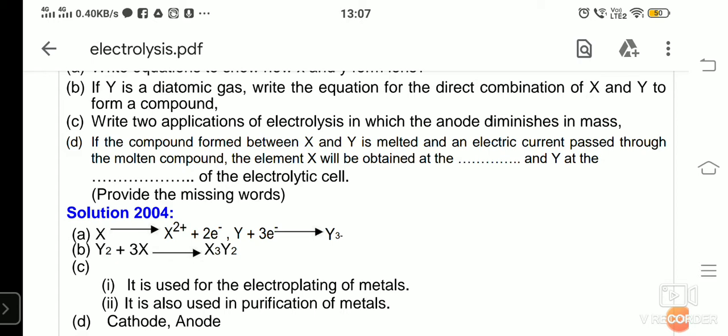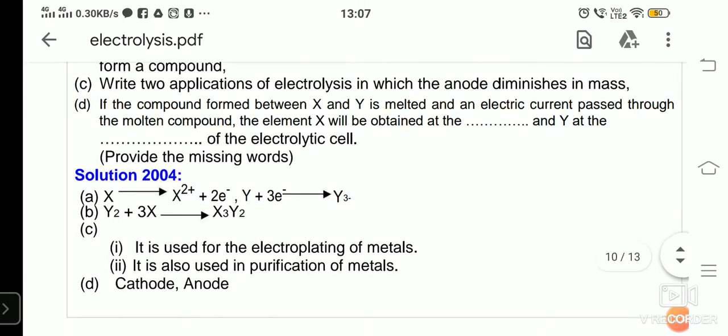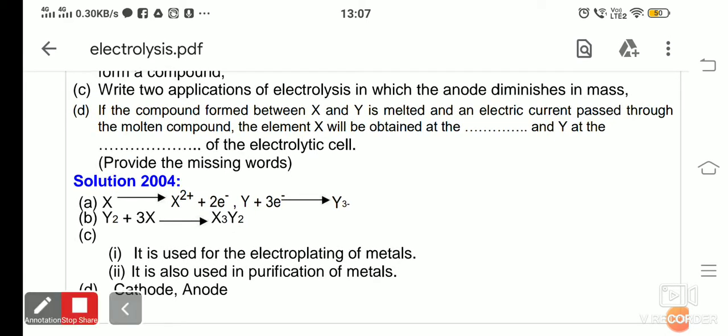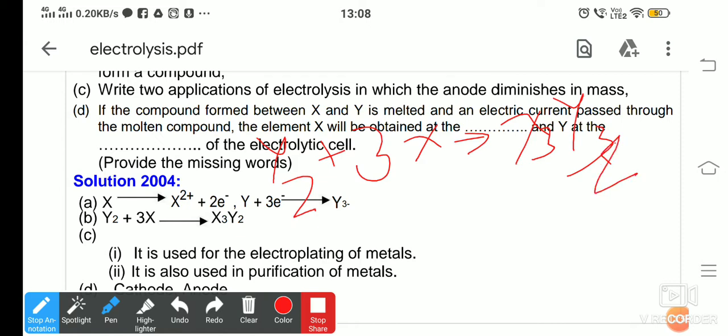Now, if Y is a gas, your reaction will be Y2 plus 3X will give you X3Y2. You can again do it with your cross multiplication method. We have written Y2 because Y is diatomic, plus 3X will give you X3Y2.